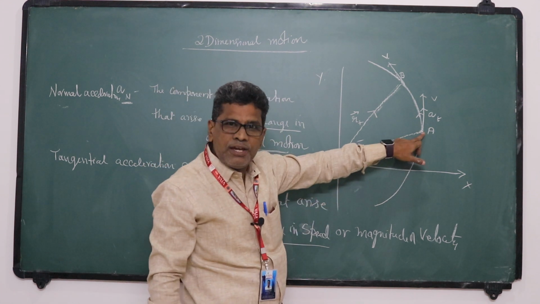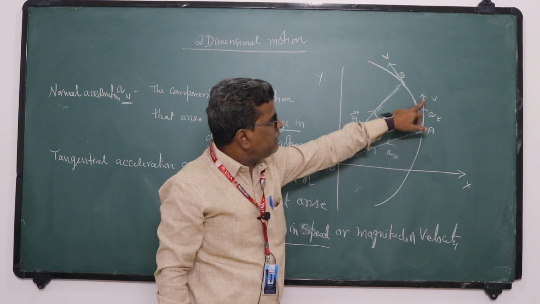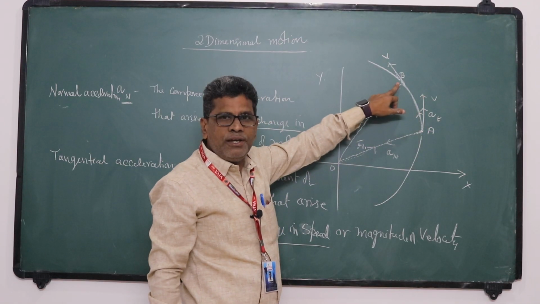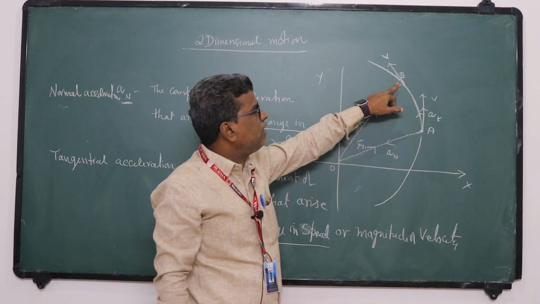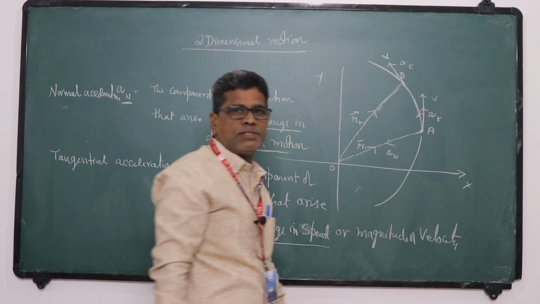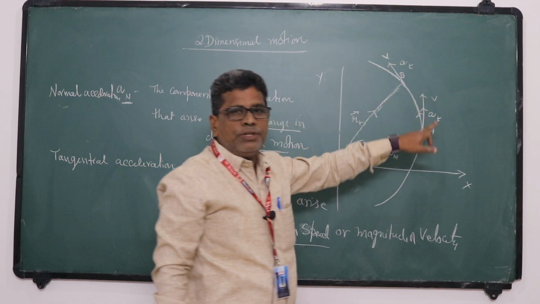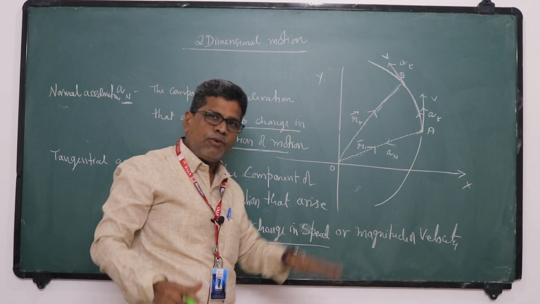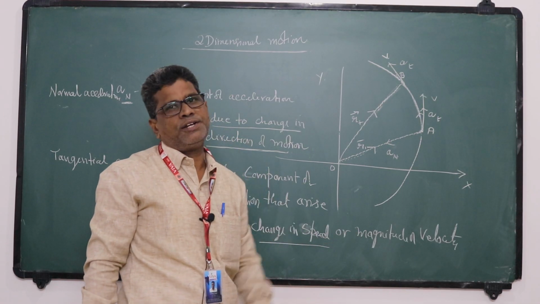Suppose a car is here at A, it will be tangential. When the car is at B, after a certain instant of time, the acceleration is along AT, like this. So the car moves in a curved path. It has two accelerations.